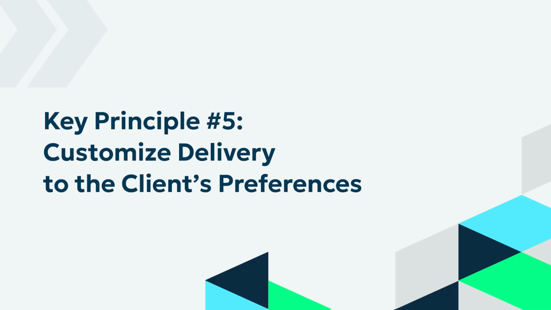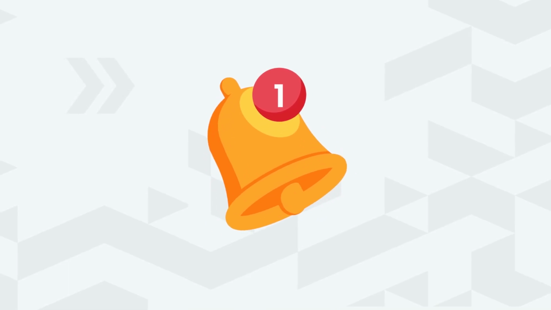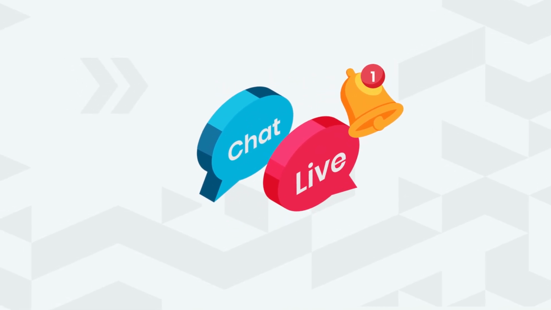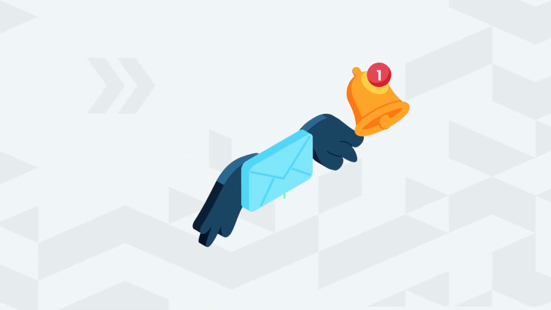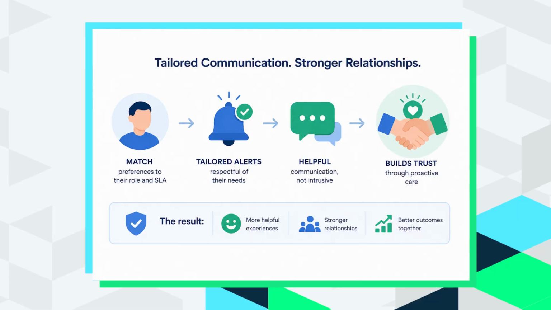Key principle number 5. Customize delivery to the client's preferences. Give clients control over how and when they get alerts. Some may want real-time texts for critical issues, while others prefer a daily email summary. Match these preferences to their role and SLA. When alerts are tailored and respectful of their needs, communication feels helpful rather than intrusive. And, more importantly, builds trust by showing proactive care.